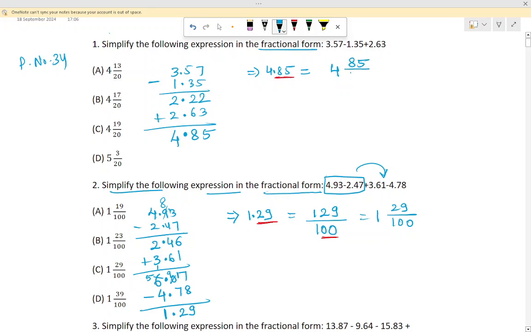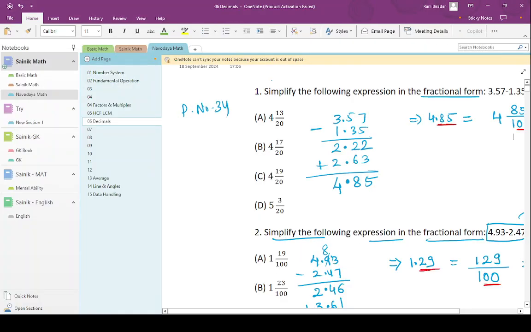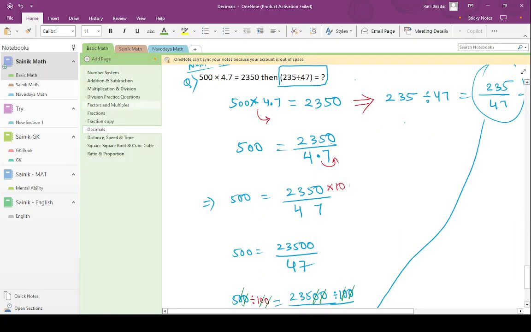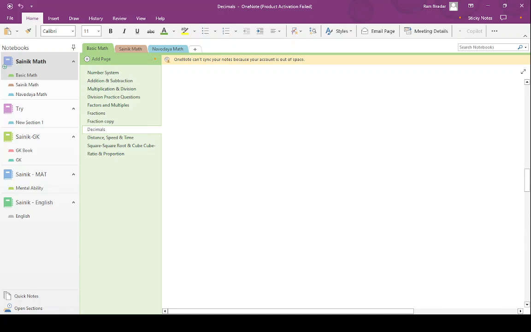85 divided by, we have to divide with 100. How much do we have to divide? 2 zeros means 2 decimal places means 2 zeros. I told you how to convert the decimal places, isn't it? Yes, 1 decimal place means 1 zero. Right? So we have done this here.